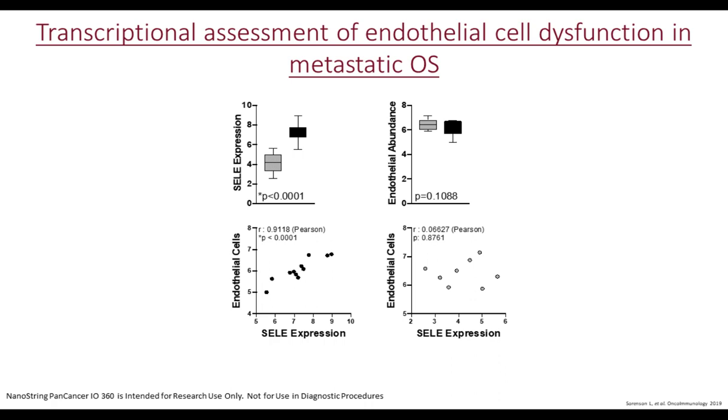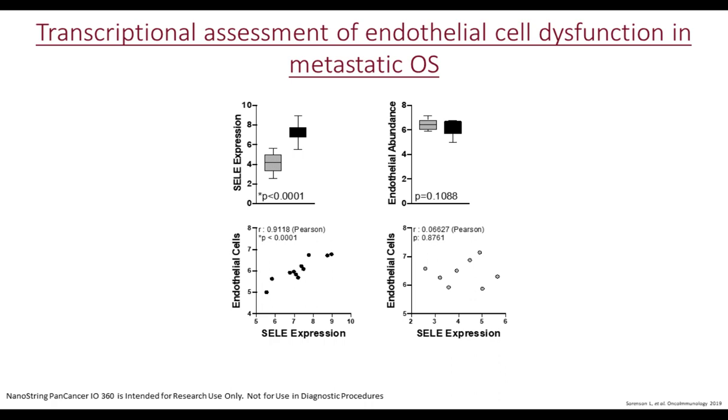In assessing the endothelial cell abundance between metastatic and non-metastatic osteosarcomas, we see that there is no significant difference between metastatic and non-metastatic osteosarcomas, suggesting that the differences in E-selectin between the two groups of specimens are not due to a decrease or increase in endothelial cells.